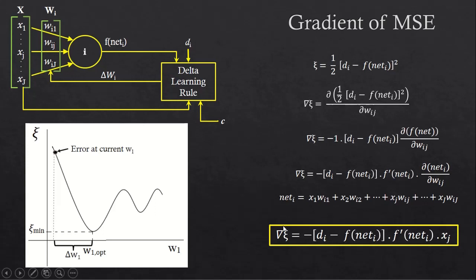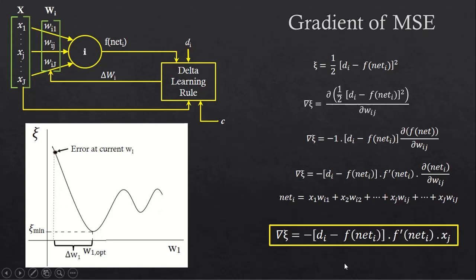Therefore, delta xi is equal to minus di minus f of net I into f dash of net I into xj. This is the final expression for delta xi, the gradient of mean squared error. We want the negative of this, which represents the downward direction that is required.